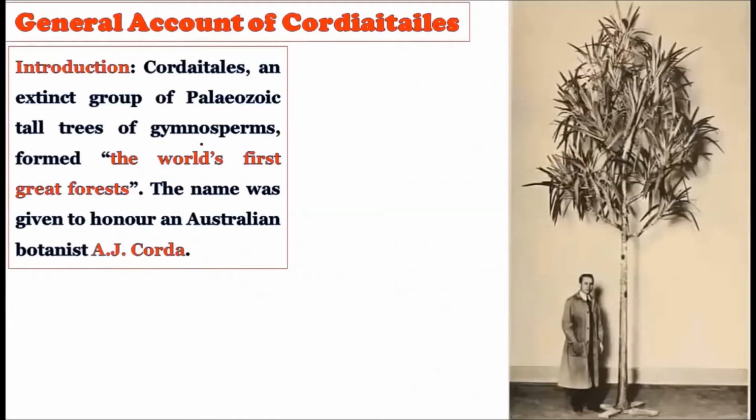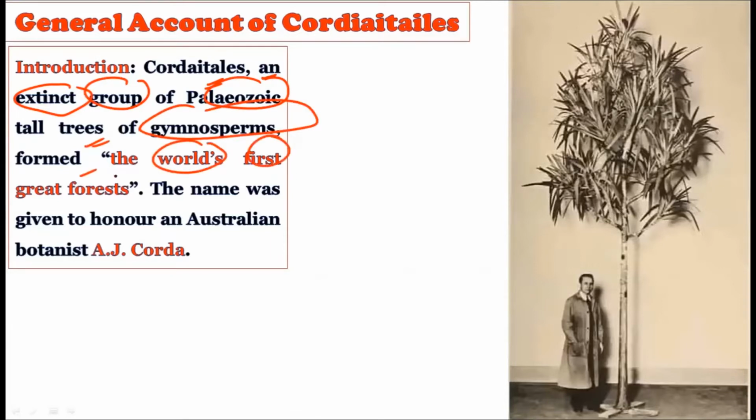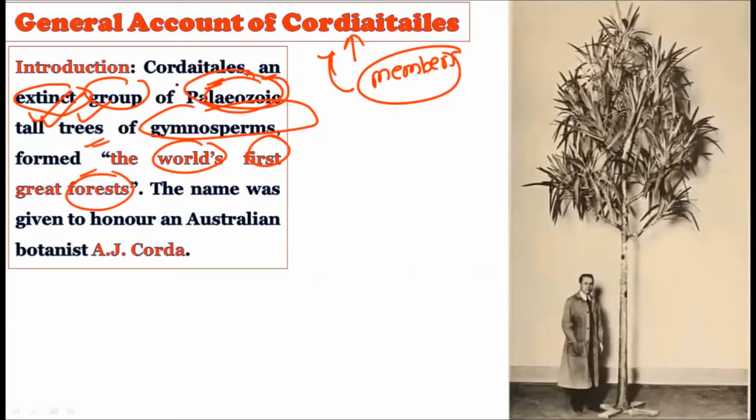Now consider the first introductory point. The Cordiatales, an extinct group of the Palaeozoic tall trees of the gymnosperms, form the world's first great forest. It has a very peculiar importance. Whatever members are found under this particular order, they are all now extinct. They are all fossilized now. No present day or living member is found today. So they were an extinct group of the Palaeozoic tall trees.